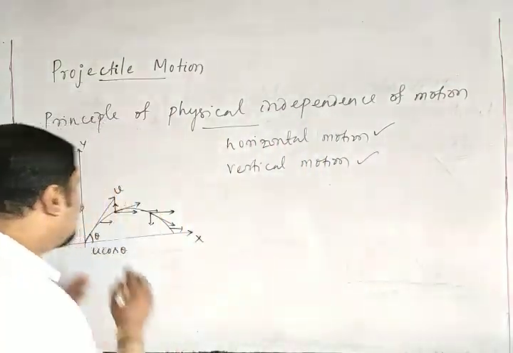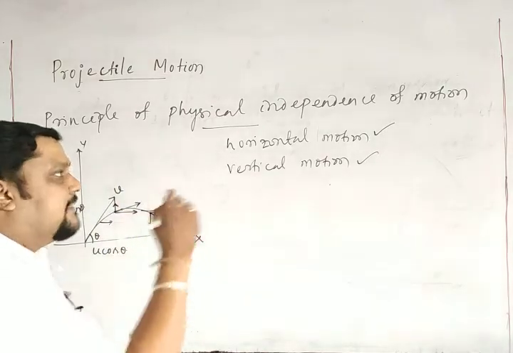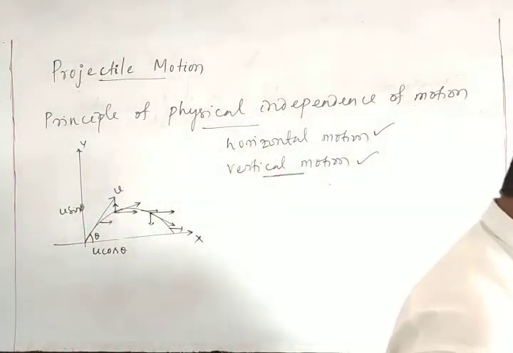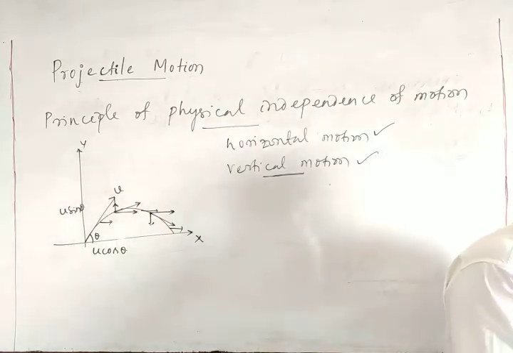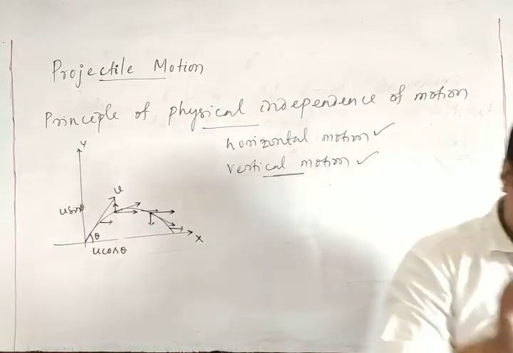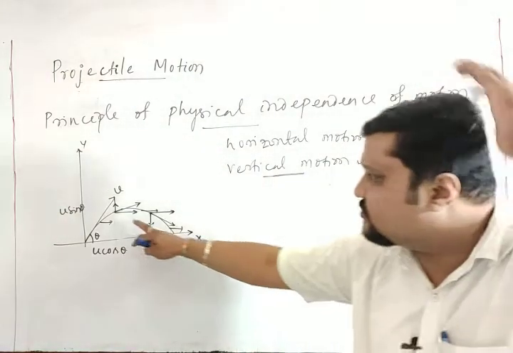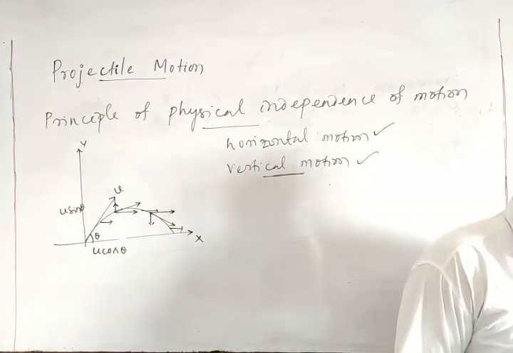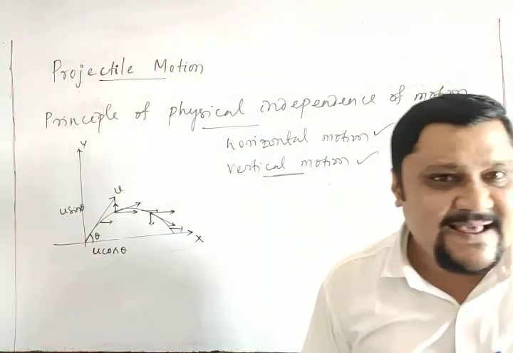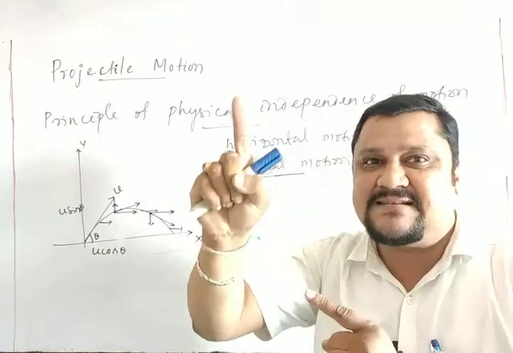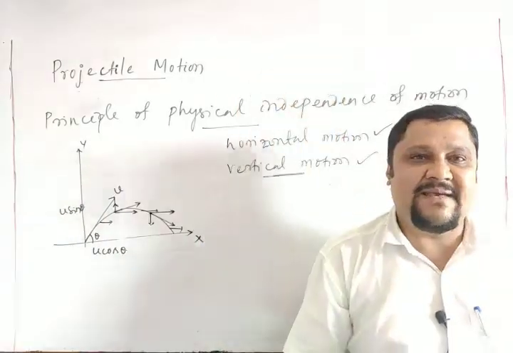Thus, the horizontal motion is a uniform motion and the vertical motion is a uniformly accelerated motion, meaning at every place the acceleration due to gravity remains constant.